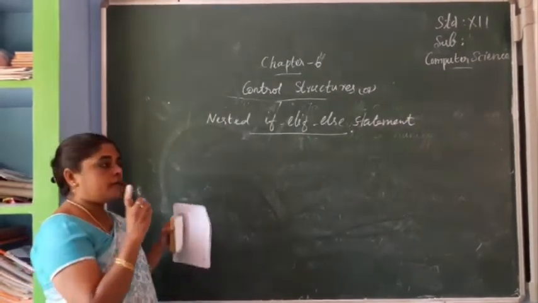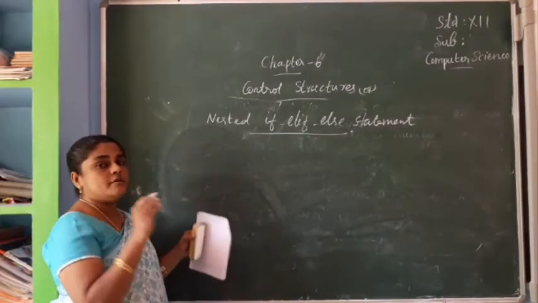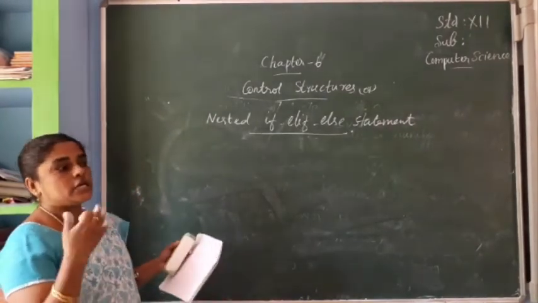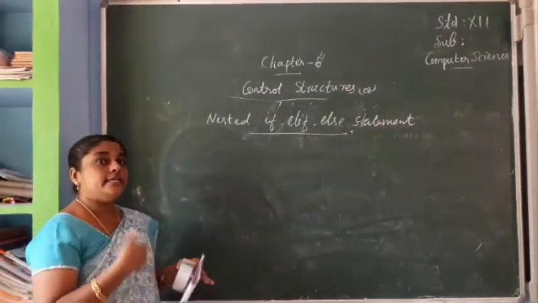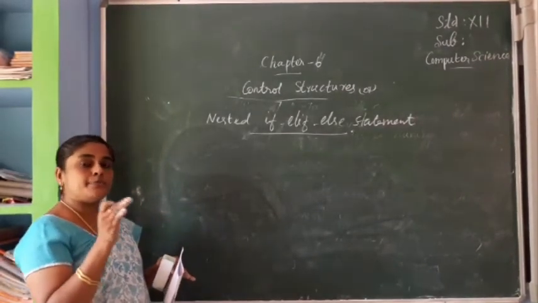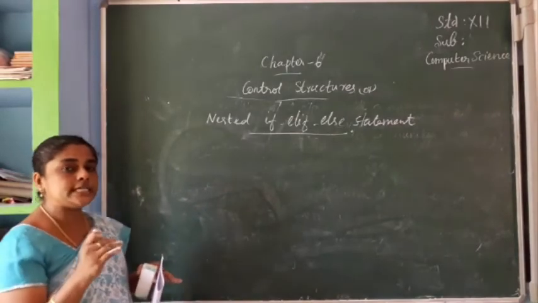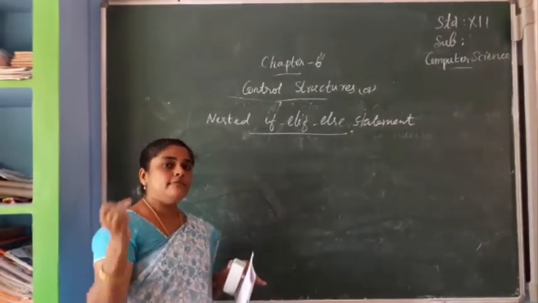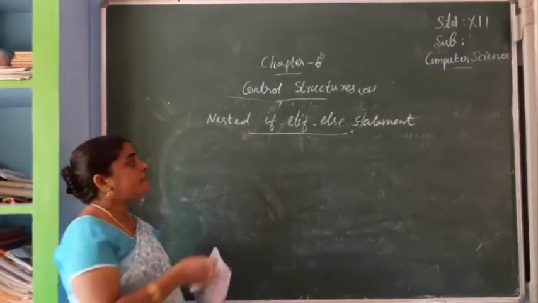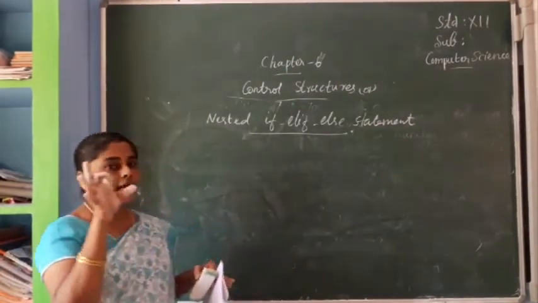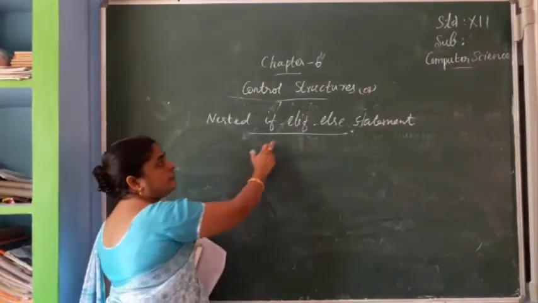If the first condition is true, the first statement will be executed. If the condition is false, the second statement. But here again nested if. Already in C++ we have studied nested statements: a statement within another statement is known as a nested if statement. Now here also, instead of that nested if we are using if elif.